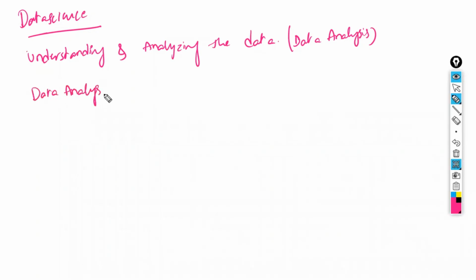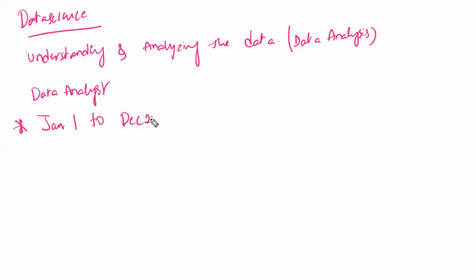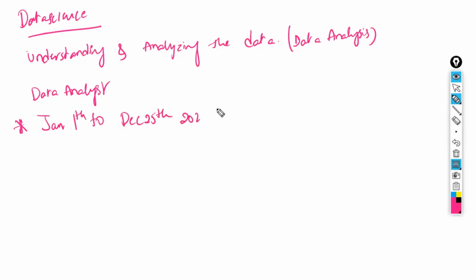analyst's main focus, majorly, what the data analyst will do is observe the past data. Assume that we take a data set from January 1st to December 25th, till yesterday, of the year 2022. We have a certain amount of data, either sales data or share price or whatever it is.